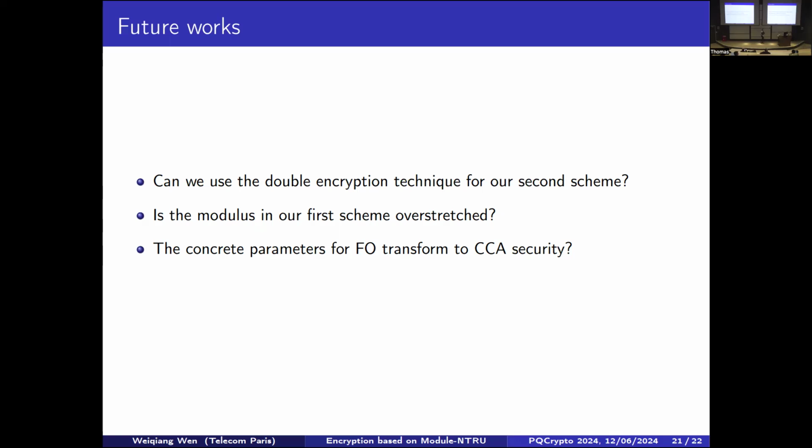Hi, thanks for the talk. How does the lattice of this module version compare to the original NTRU lattice? You can imagine it's just a multiple of it. If you choose the rank equal to k, it's just k times n by k times n for the basis. And do you have any results on analyzing if it would be more difficult to solve this lattice than the other one? Comparing the security?